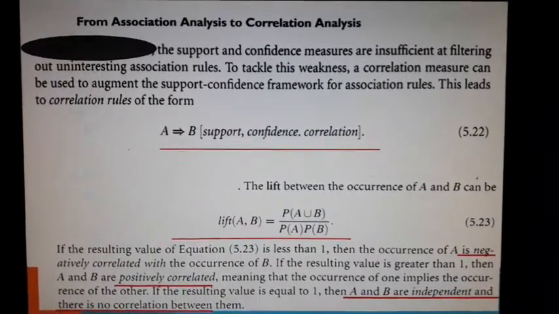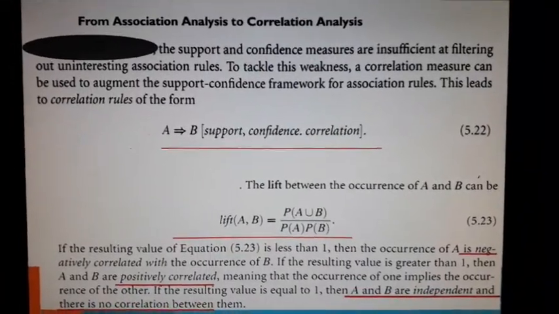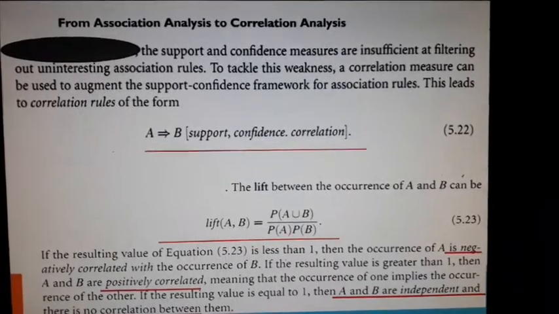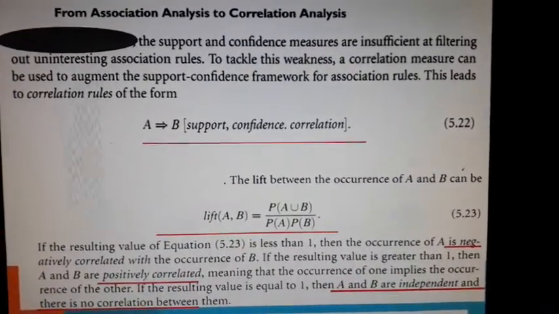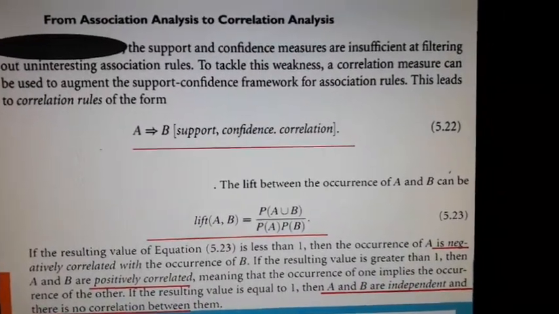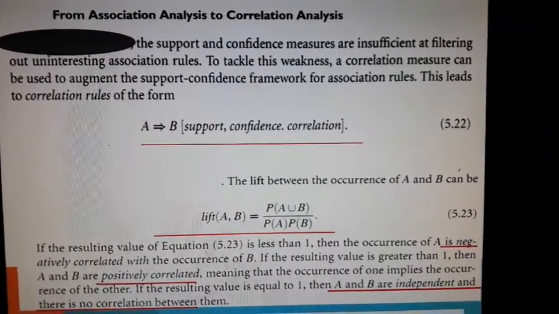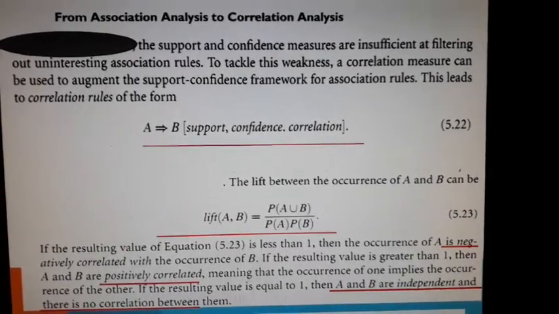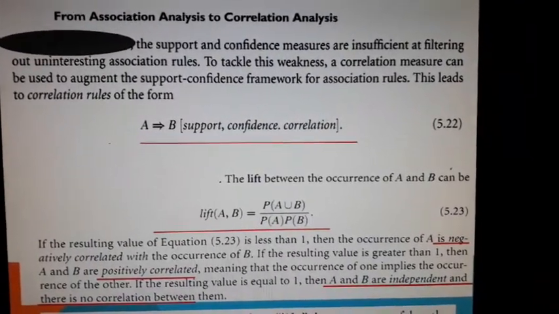Now we'll introduce a new correlation measure which will help us find interesting rules and filter out the uninteresting ones. This correlation measure called lift will overcome the problem we had with the support-confidence framework. Because it is a correlation measure, it comes under correlation analysis.